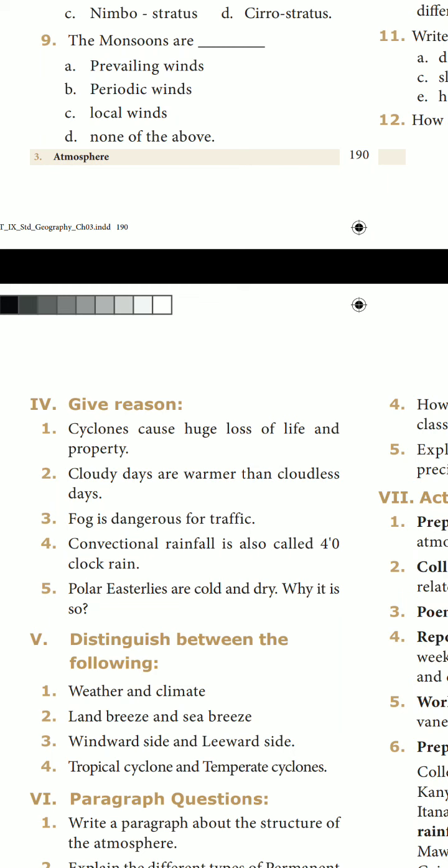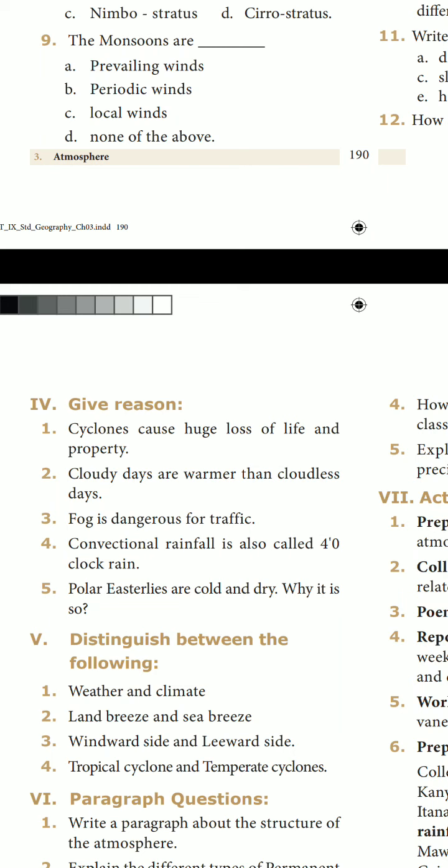Under the heading distinguish between land breeze and sea breeze, Roman number 5, question number 2. Listen, during the day, the land mass gets heated more rapidly than the ocean. The wind blows from ocean to land in the afternoon. This is called sea breeze.